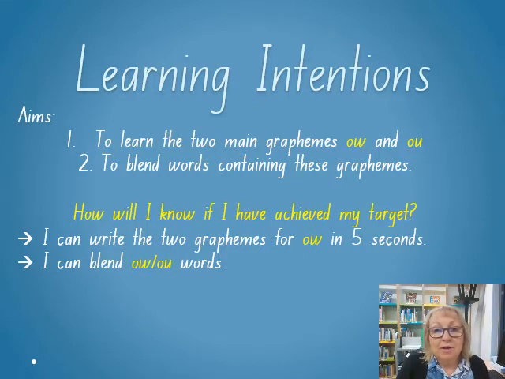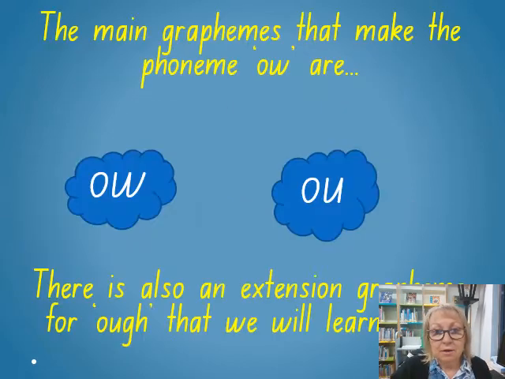So at the beginning today we've got a brand new grapheme that we're going to use. Our learning intention today, the aims are to learn the two main graphemes for owl, to blend words containing these graphemes. How will I know when I've achieved my target? I can write the two graphemes for owl in 5 seconds and I can blend the owl words. And I'm sure you guys will be able to do this, which will be fantastic.